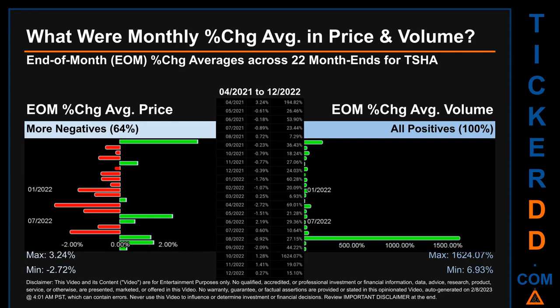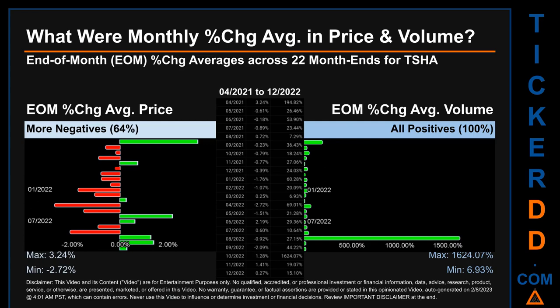What were end-of-month percentage change averages in price and volume for TSHA? The monthly average of percentage change, in price and in volume, were calculated for each of the 22 month ends. That calculation took daily percentage changes and averaged them for each given month. If a month end came out negative, then it means that the month summarily saw a negative change.